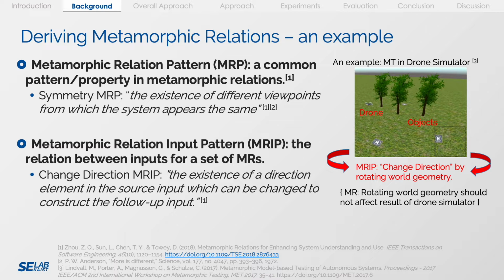A metamorphic relation input pattern, or MRIP, describes the characteristics between the source and follow-up inputs for a set of metamorphic relations. An example of an MRIP given in the literature is the change direction MRIP, where it is simply the existence of a direction element in the source input, which can be manipulated to form the follow-up input. We will be extending the above methodology of identifying a system's characteristic and then using it to derive metamorphic relation patterns, relation input patterns, and concrete metamorphic relations.